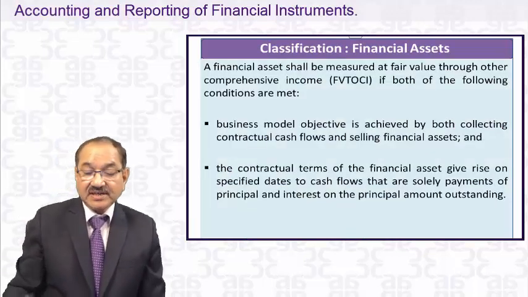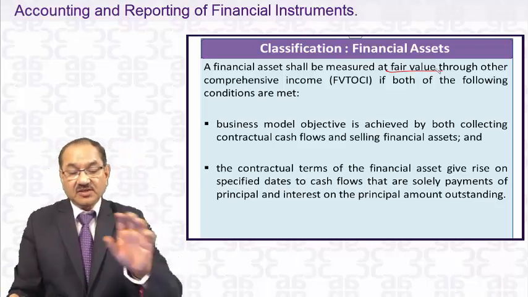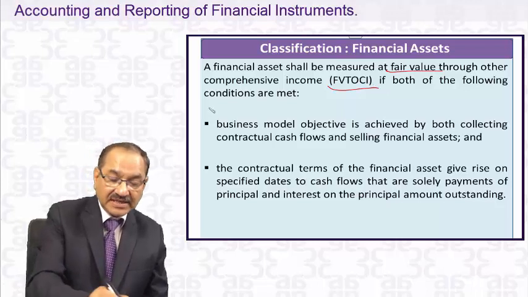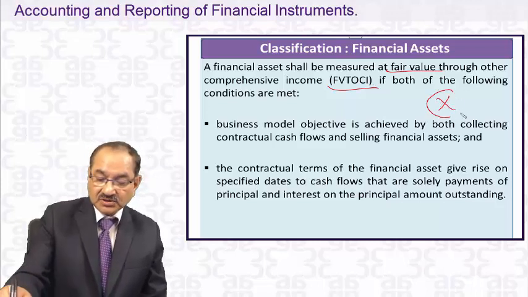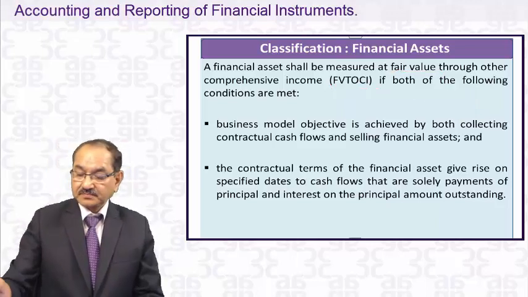Classification of financial assets: they shall be measured at fair value. I told you that it is either at amortized cost or fair value through profit and loss account or other comprehensive income. And for the time being, I am leaving this portion because you have no concept of other comprehensive income.